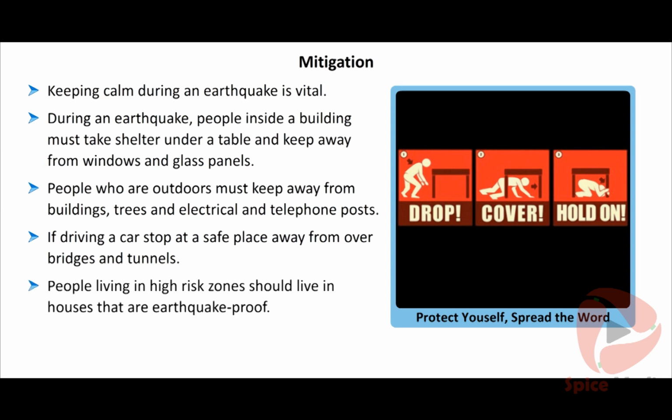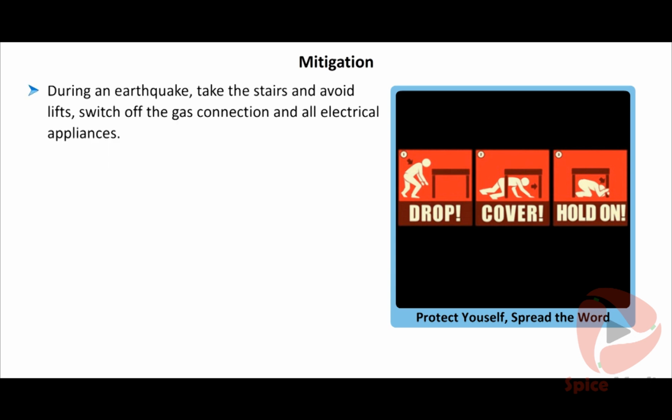People living in high-risk zones should live in houses that are earthquake-proof. Earthquake-proof houses might withstand an earthquake. During an earthquake, take the stairs and avoid lifts. Switch off the gas connection and all electrical appliances. Lifts might get stuck and electrical sparks might cause fire.